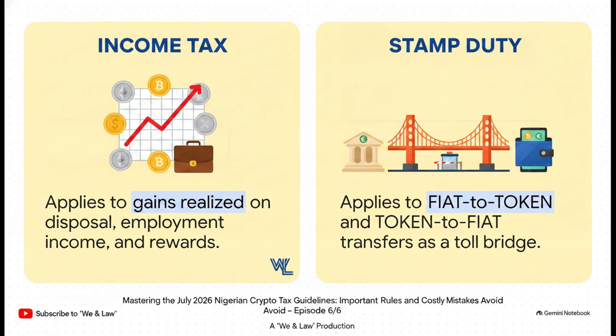Think of stamp duty as a toll bridge. It applies specifically whenever you convert fiat to a token or a token back to fiat under the 9th schedule. It really doesn't matter if you made a massive profit or took a brutal loss. If you cross that bridge between the traditional banking system and the crypto world, you're paying that stamp duty toll.